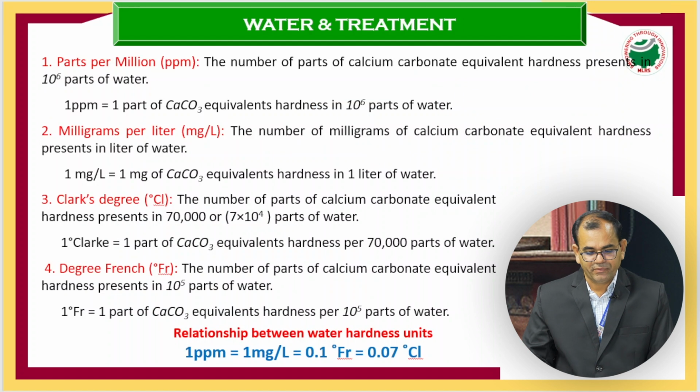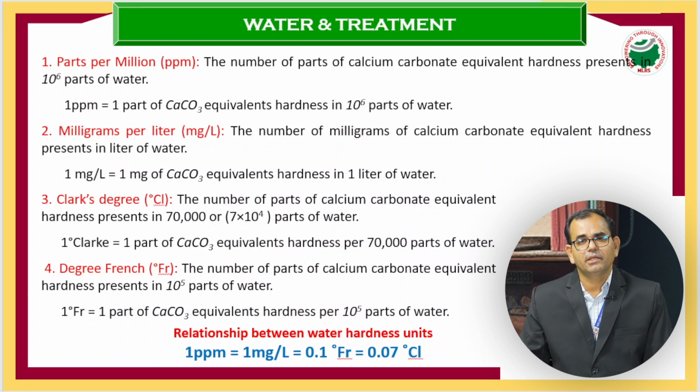Now, let us see here. There are some units to represent the hardness of water. Basically ppm, parts per million, is the first unit. Second one is mg per liter, which is milligram per liter. And then degree Clark and degree French. These are the 4 units to represent the hardness of water, and there is a relation between these 4 units. 1 ppm equals 1 mg per liter equals 0.1 degree French equals 0.07 degree Clark. This is the relation between these 4 units of hardness of water representation.